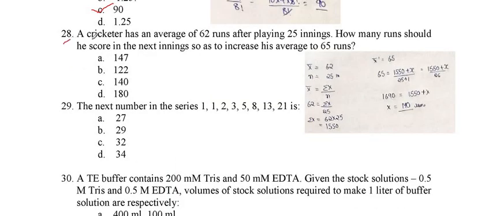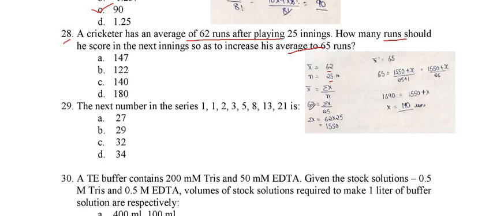Question number 28 asks: a cricketer has an average of 62 runs after playing 25 innings. How many runs should he score in the next inning so as to increase his average to 65 runs? The mean is denoted by x bar, and the first mean is 62 runs in n innings, which is 25. The formula is the mean equals the summation of all the runs in each inning divided by the total number of innings.